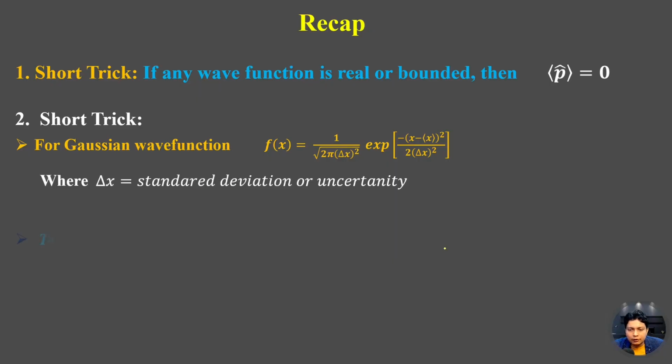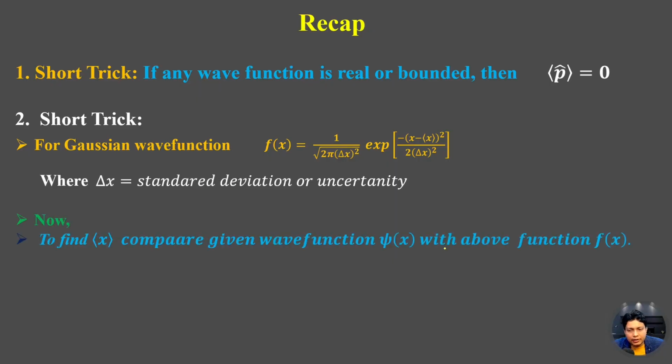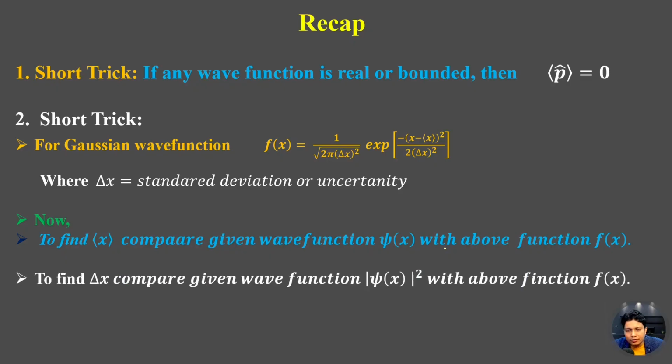To calculate the expectation value of x, we can compare the given wave function with this function f(x). Now to find the delta x, means the uncertainty in x, compare the given wave function mod psi square with the wave function f(x). In this way we can calculate by using the method and by using the shortcut.